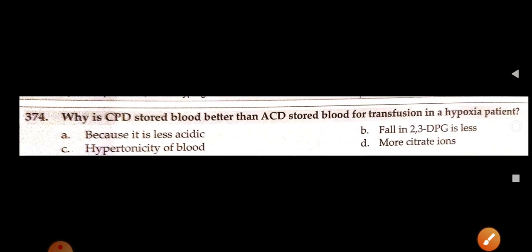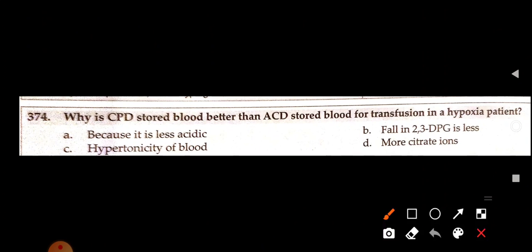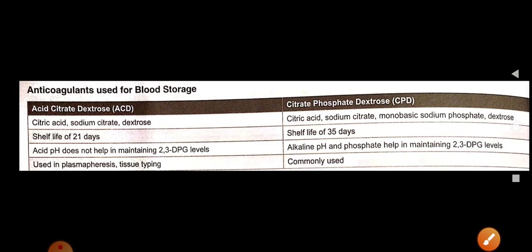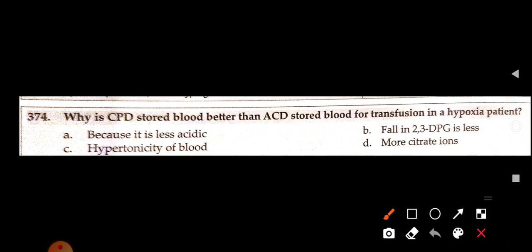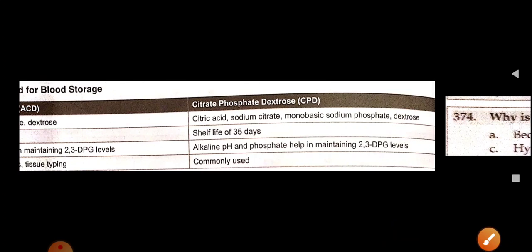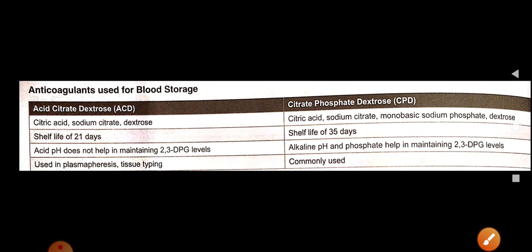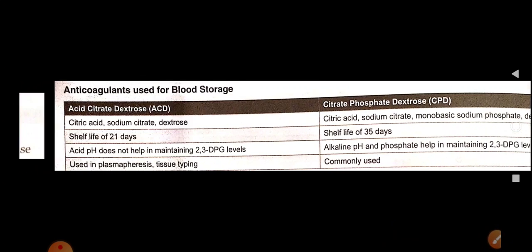Hope it's clear. Now, why is CPD stored blood better than ACD stored blood for transfusion in a hypoxia patient? Also pause this video. Try to mark answer in your copy A, B, C, D. If it is right, put right. If it is wrong, put wrong. And finally you have to calculate how much you are going to score here. So answer is 2,3 DPG is less. So this table in front of you, read by your own, guys.